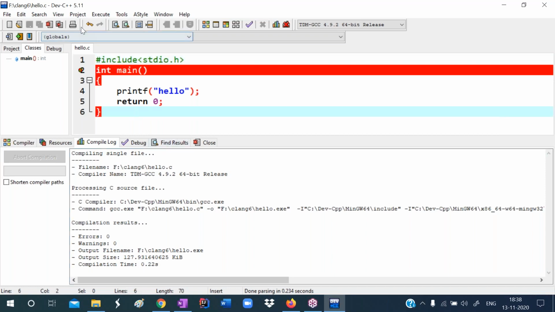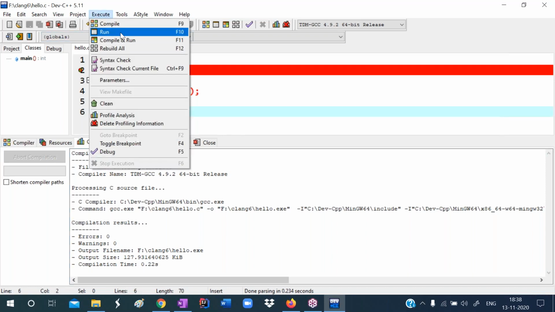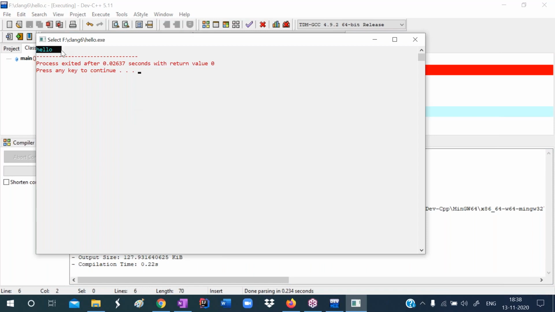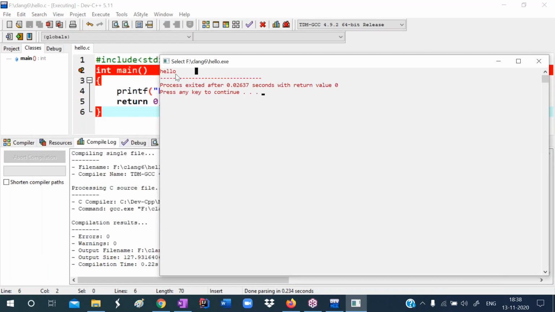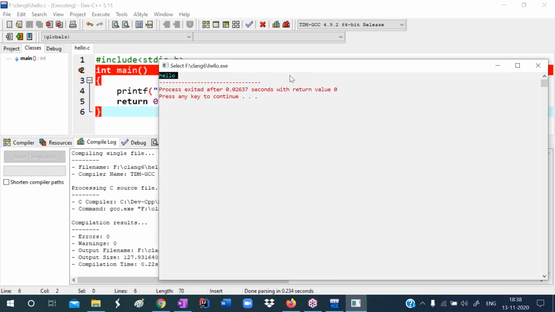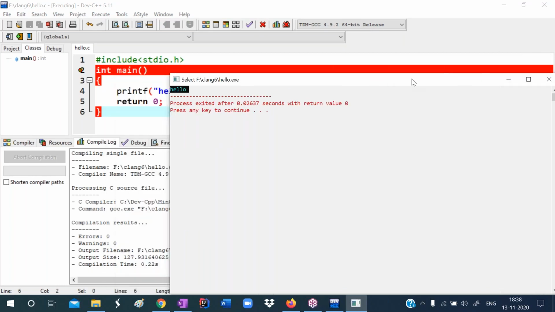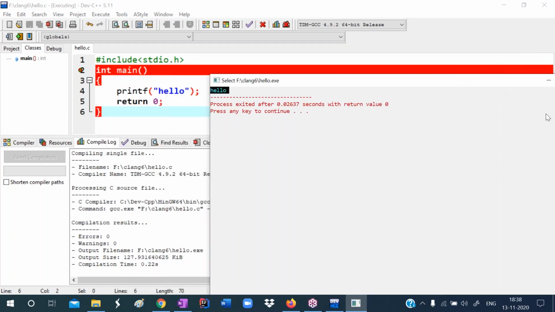Now I want to run that hello.exe file. So go to the Execute menu, select the Run option. So what is it printing now? Hello. Hello is the output. To print hello on the output screen, which function are we using? printf. Every program execution starts from main. So here program execution started. The first statement is the printing statement; on the output screen it is printing hello.